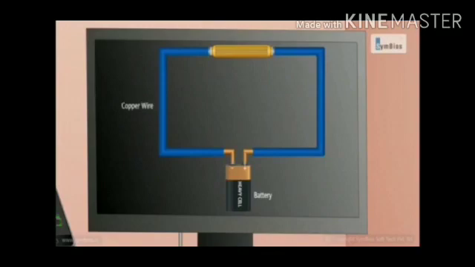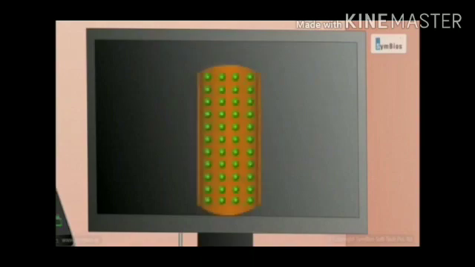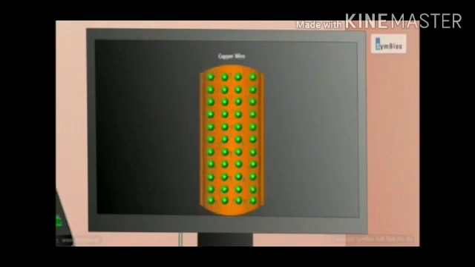When current passes through this conducting wire, you can see the nichrome wire becomes red hot. We already know a resistor resists the current through a circuit. When the current passes through the circuit, the nichrome wire becomes red hot.